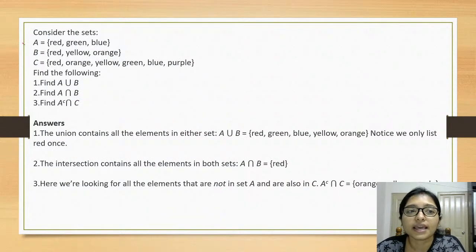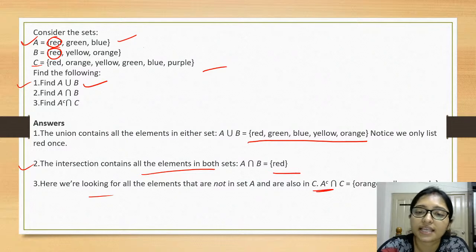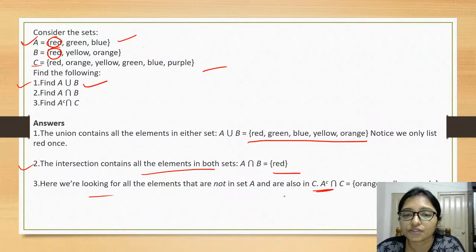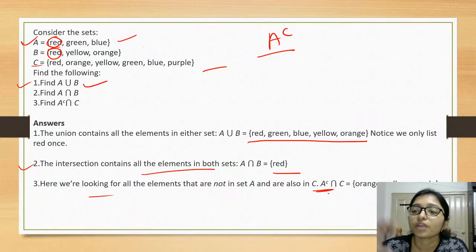Okay. So see here, A is red, green, blue, B is this, and C is this. If you take A union B, then A union B will be red, green, blue, yellow, orange, everything will be there. And if you take the intersection, what is the intersection? Here A and B have red, and red is the intersection. And if you are taking the complement, that is the complement of A with respect to C, what will the complement be? Because from all the colors you have to take the different colors.